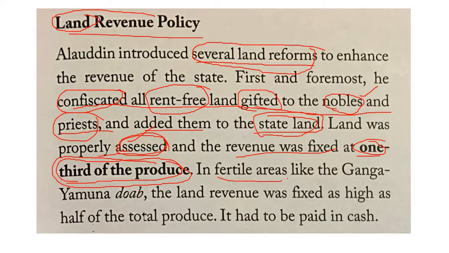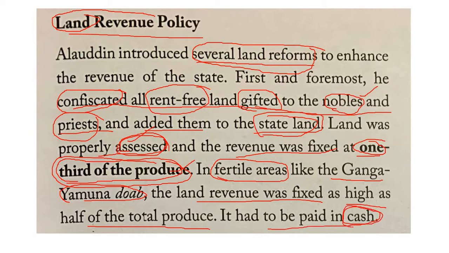And in fertile areas, that means where water is present plentifully and the land is very fertile, for example the Ganga Yamuna Doab region, where the Ganga and Yamuna rivers flow, in this region the land revenue was fixed as high as half of the total produce. It is not one third now. In fertile areas and river areas, land would be very fertile, and production also would be very high. He used to collect half of the production as tax in such areas, and it had to be paid in cash. We will see what their currency was in those days in a later part.